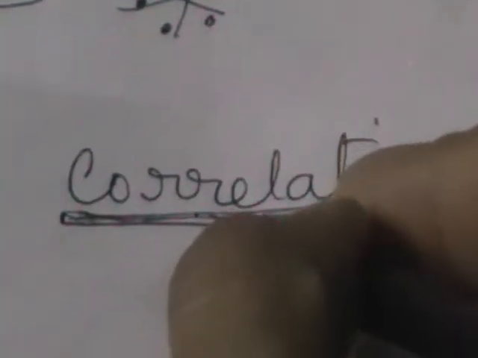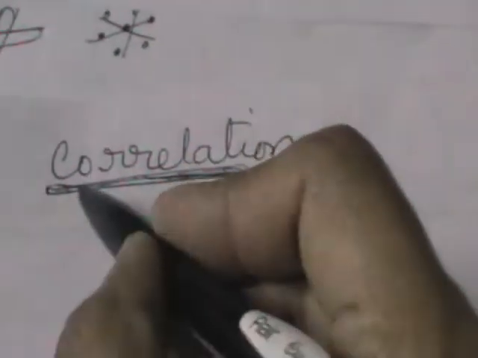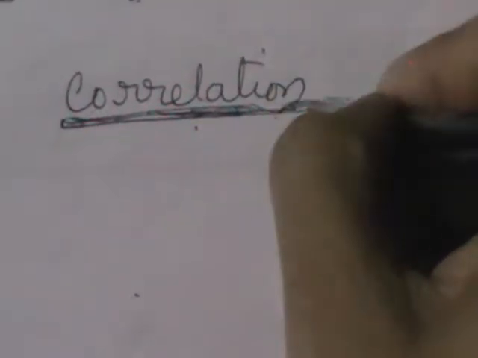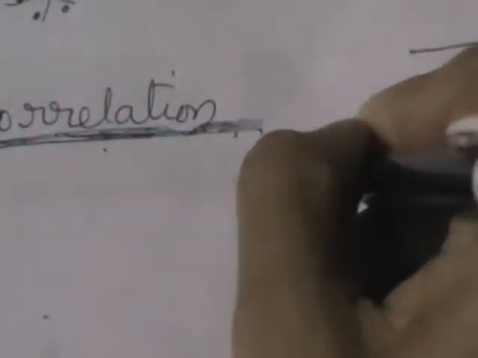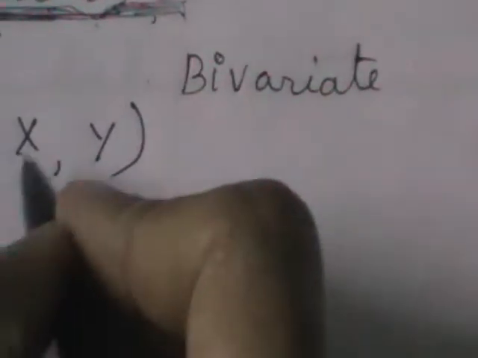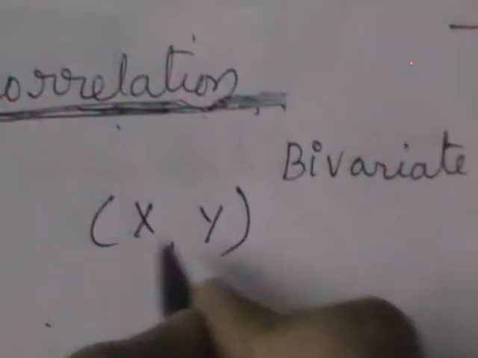So let us discuss the next topic in our syllabus, correlation. The name itself tells that it is nothing but co-relationship that exists between any two or more variables, especially when we consider bivariate data. What do you mean by bivariate data? You are given two variables with an equal number of observations on these two.